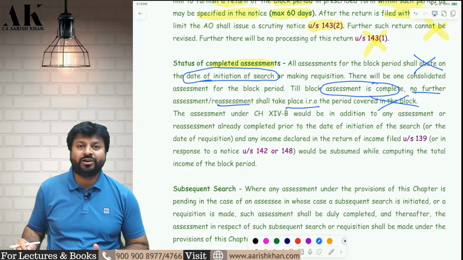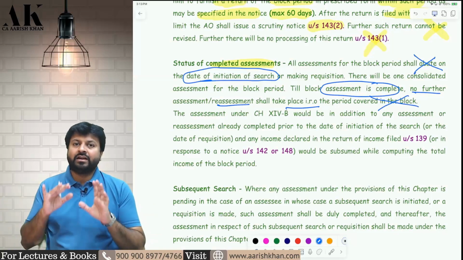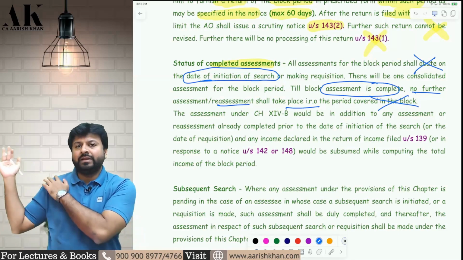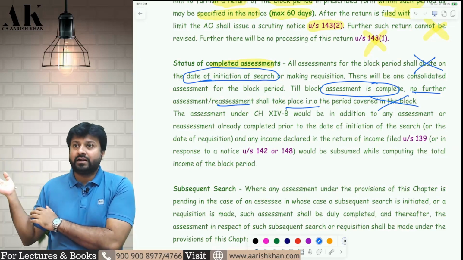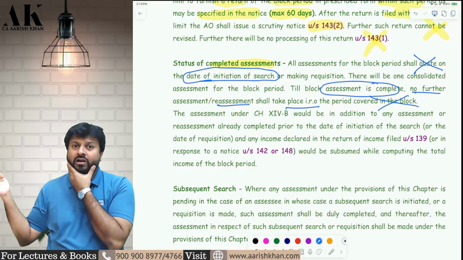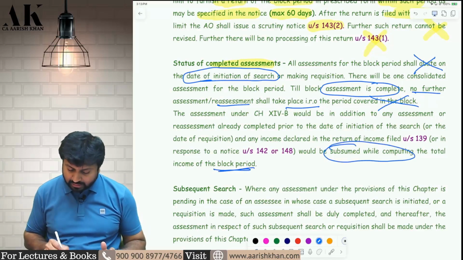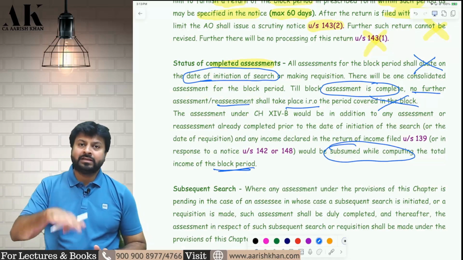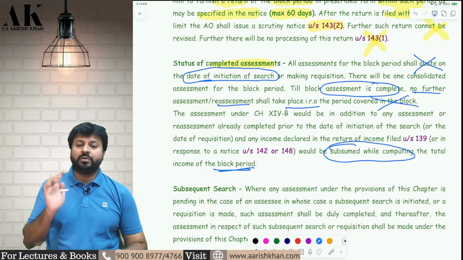I hope it is clear to all of you. Is it clear? So everything will be conducted under this section only. So what about if some income has been found under the earlier assessment? If income has been found under 143 earlier, if it has been discovered by the AO under 144 earlier or 147 earlier, all of them will be subsumed while computing the total income of the block period, and everything will be assessed over here under the block period. I hope it is clear to all of you.